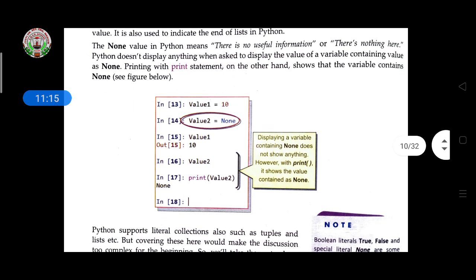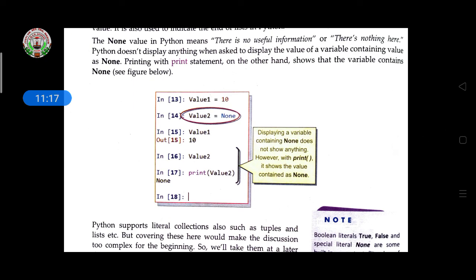It is given here. See, In means input and Out means output, and 13, 14, 15 are the line numbers. Here value1 is a variable equal to 10. So what value is stored under value1? 10. Then value2 equals None.